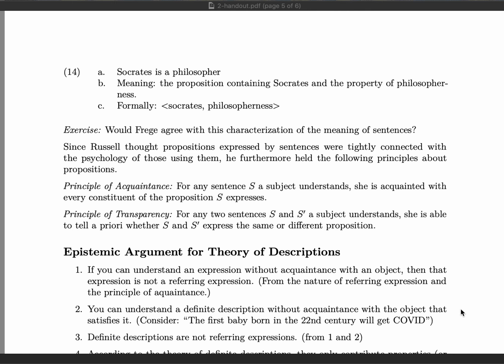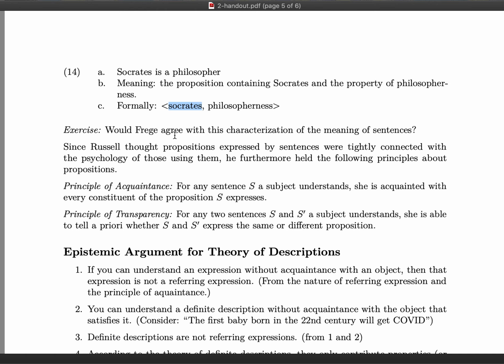So formally, we can write this structure as a kind of list or group that contains two elements. And this is a proposition. These two angled brackets represent that here we have a tuple or a list of two things. And the first thing in this structured entity, which is this list of things, is Socrates himself.